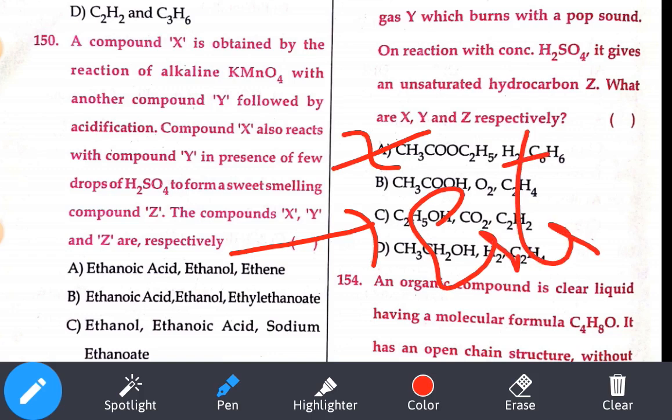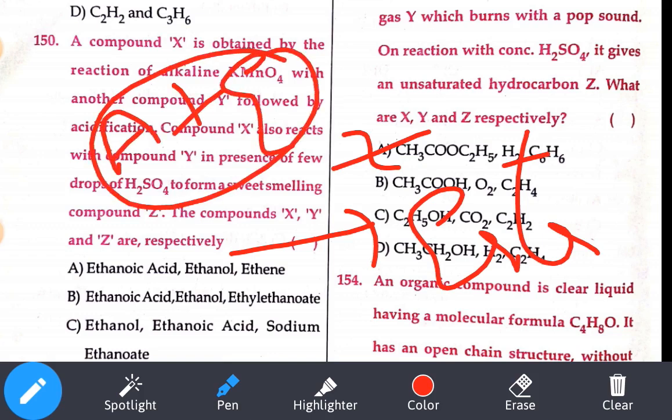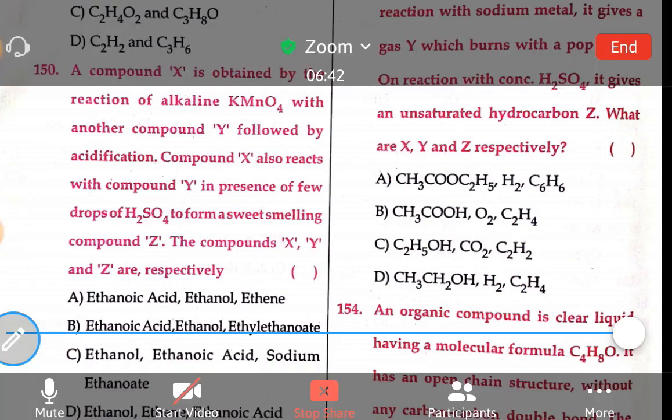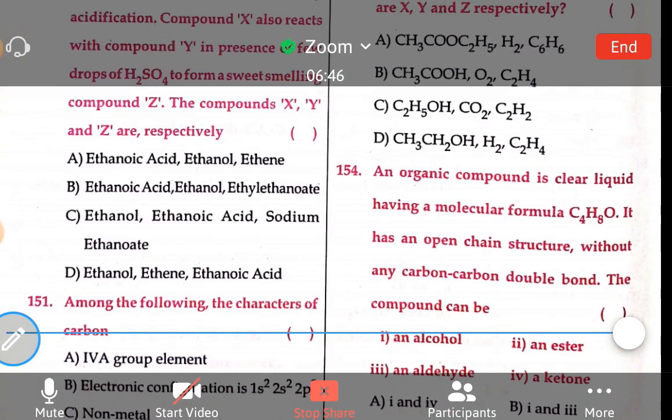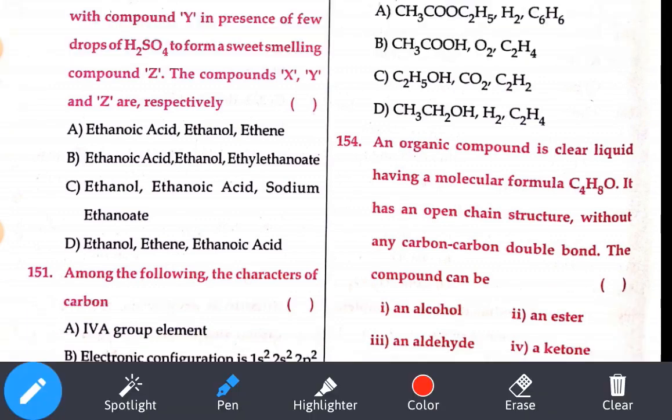Now you tell me, when will you get an ester? When we react alcohol plus ethanoic acid. Ethanol, ethanoic acid. So you'll get ethanoate. Option number C.